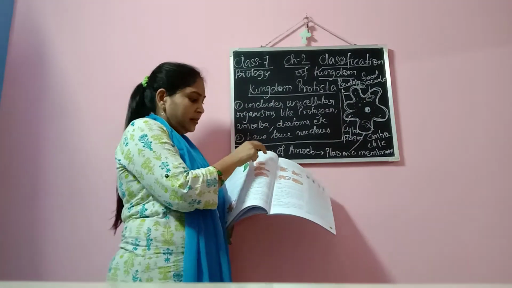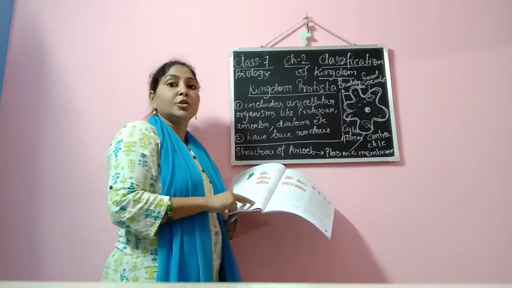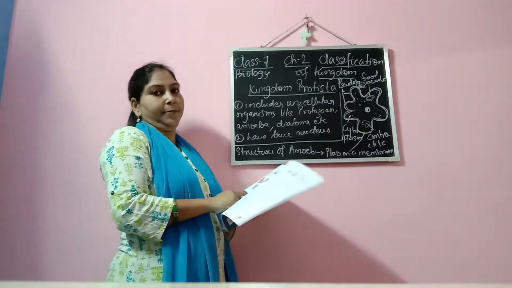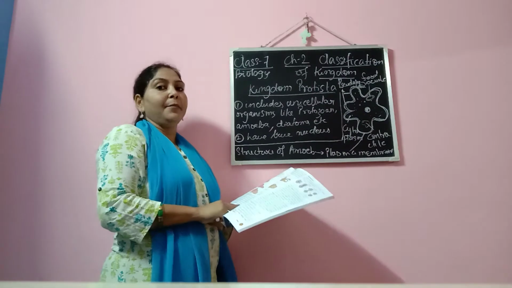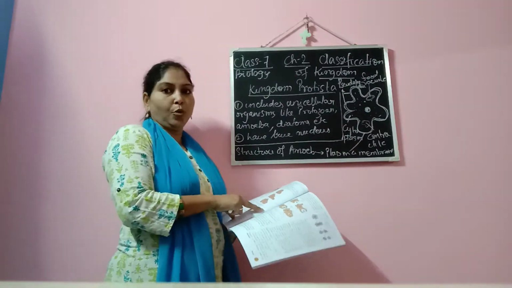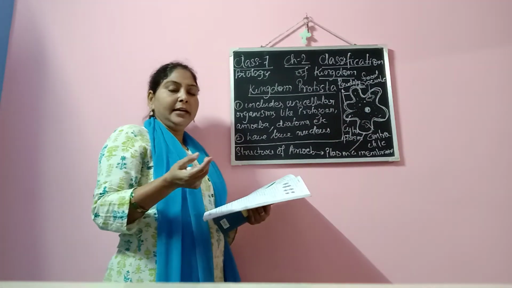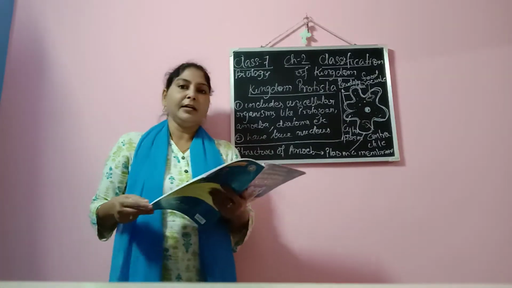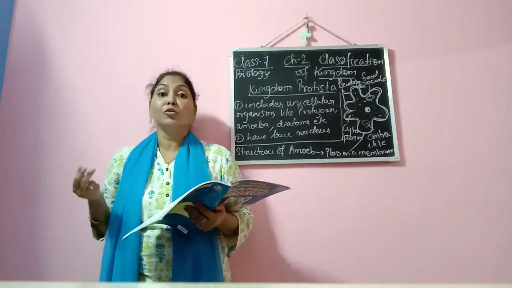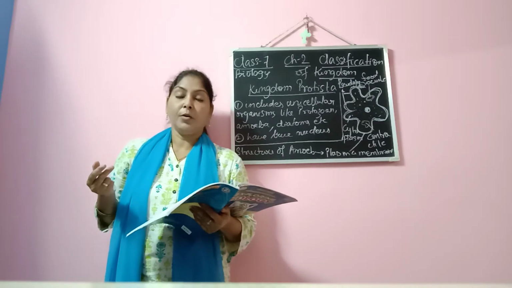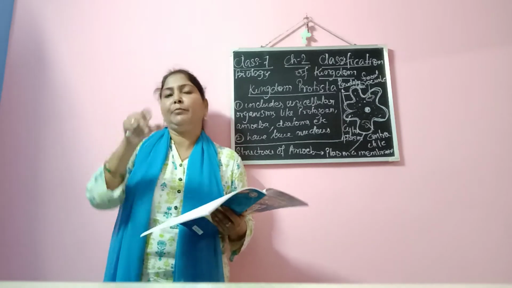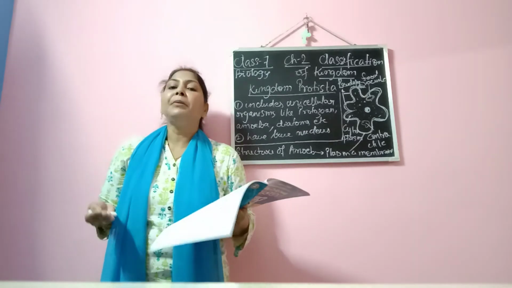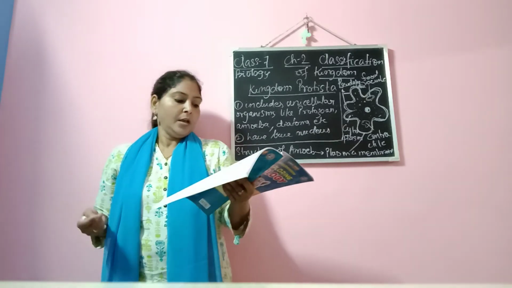This kind of movement is called pseudopodial movement, or amoeboid movement also we say. Why amoeboid? Because it is shown in the amoeba, and with the help of pseudopodia they are moving. Pseudopodia are also known as false foot, and they are finger-like projections, almost like a foot, which help the amoeba to move forward.